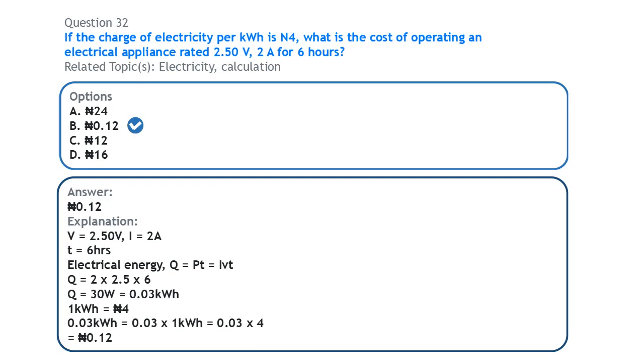Now in the question they said the charge of electricity per kilowatt hour is 4 naira. That means that 1 kilowatt hour is 4 naira. So 0.03 kilowatt hour is going to be equal to 0.03 times the cost of 1 kilowatt hour, which is 4 naira, and that will be 0.12 naira. That's 12 kobo, basically 0.12 naira.